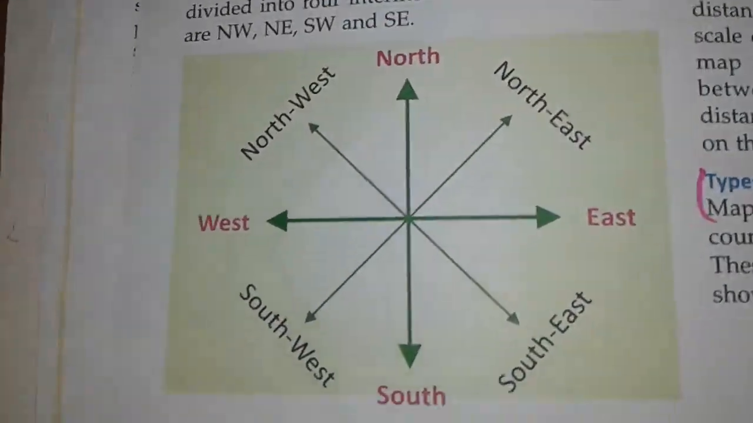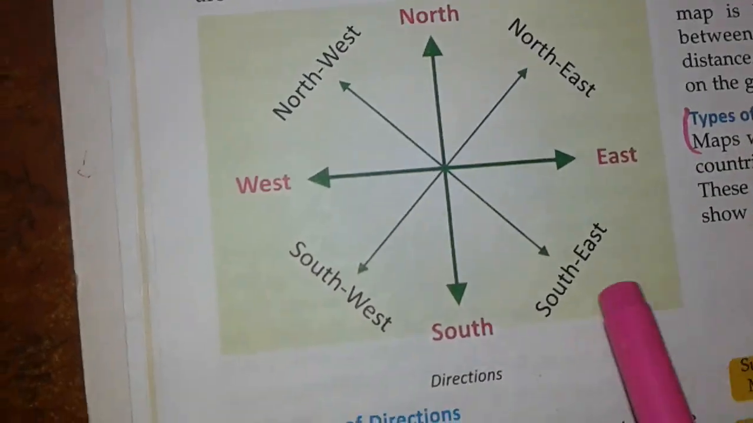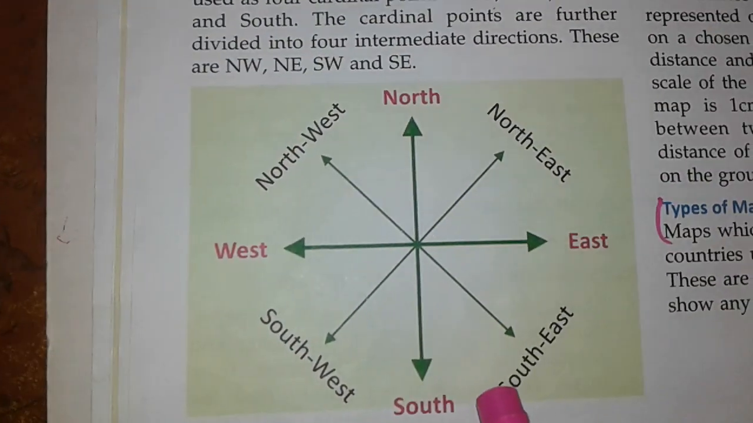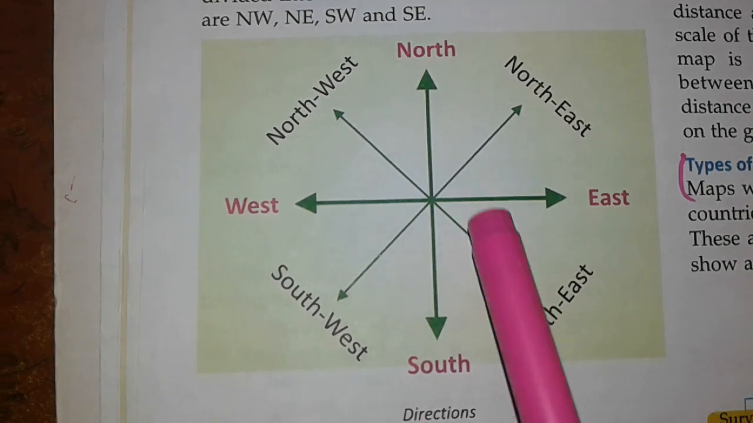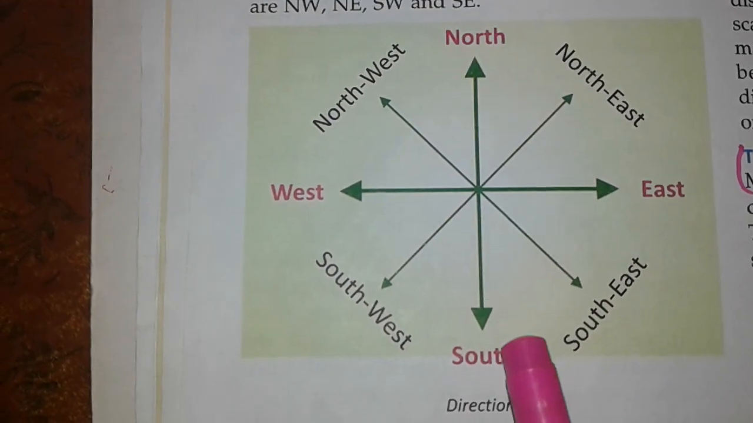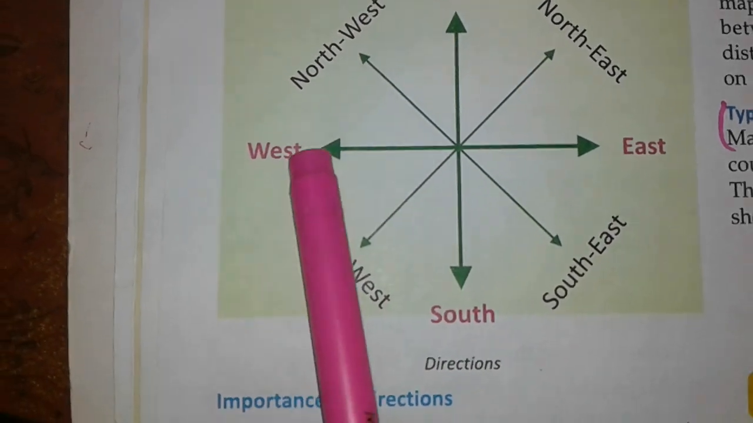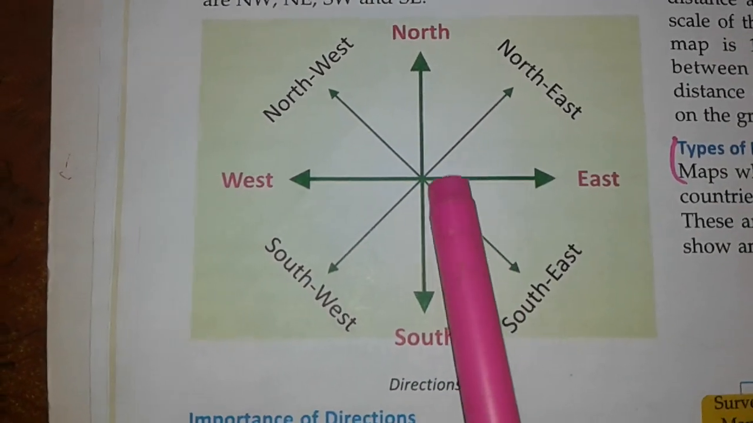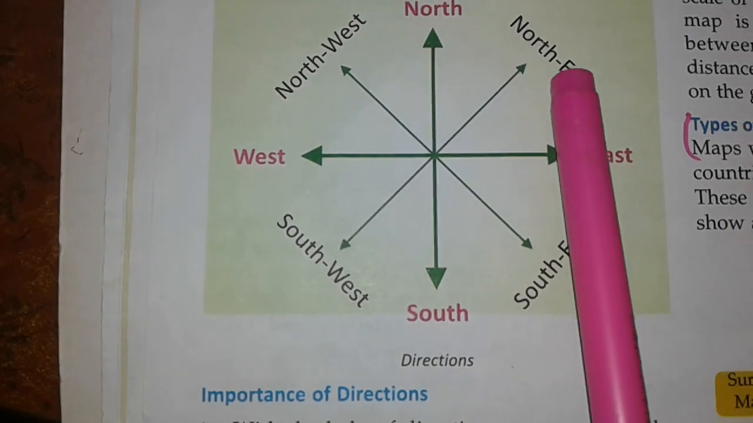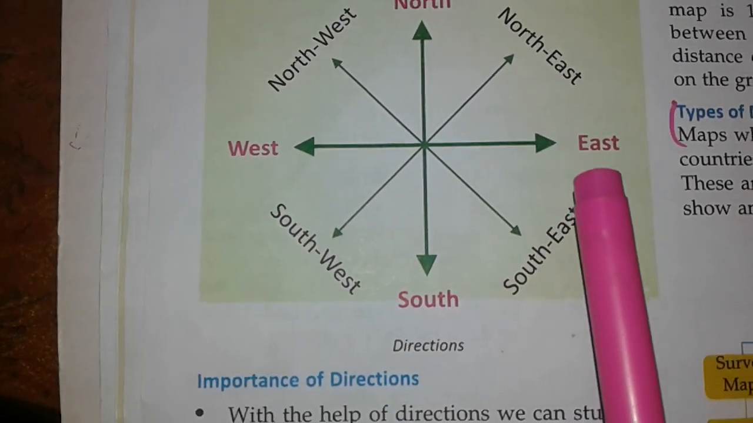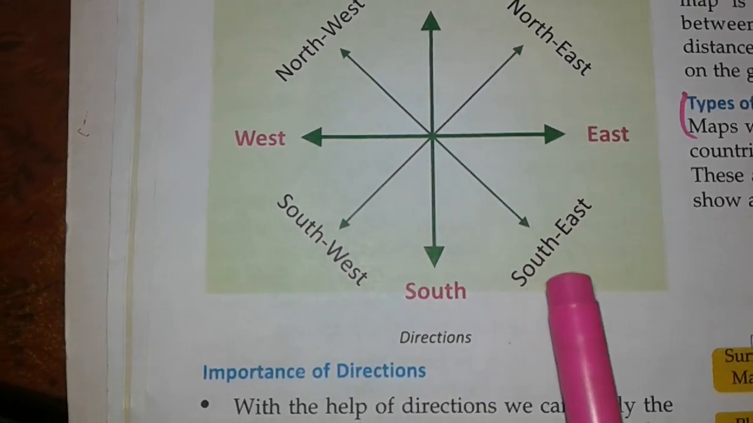Again, little I am revising you children about the directions. See all of you. This is the north. This is the south. This is the east. This is the west. And what is the intermediate direction between the north and the east? Northeast. What is the intermediate direction between the east and the south?